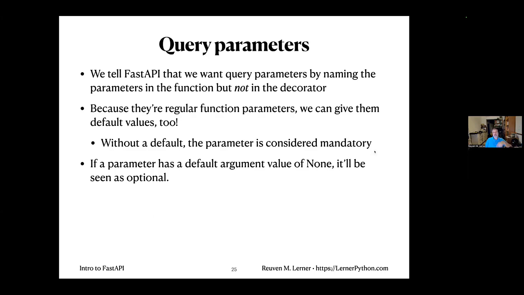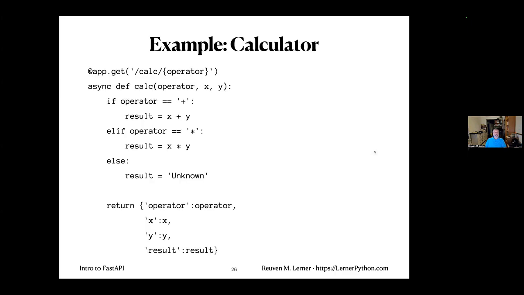Query parameters are named in the function, but not in the decorator. And they're regular function parameters, so we can give them default values also. This means that if someone calls our API remotely and they don't provide that parameter value, that's okay. We've got a default value. We can even make it optional by giving a default argument value of None. Fancy.